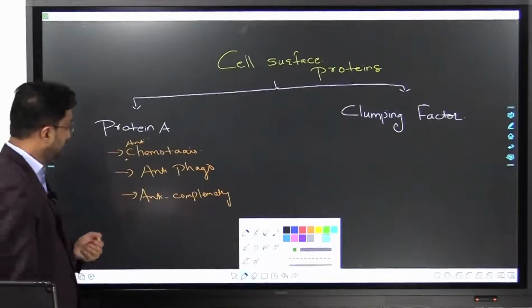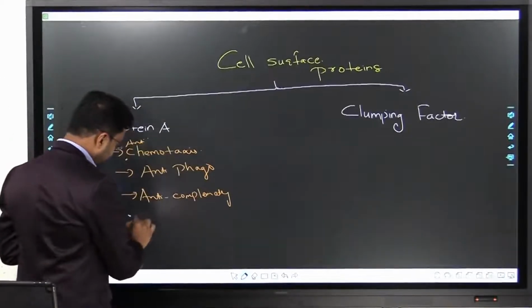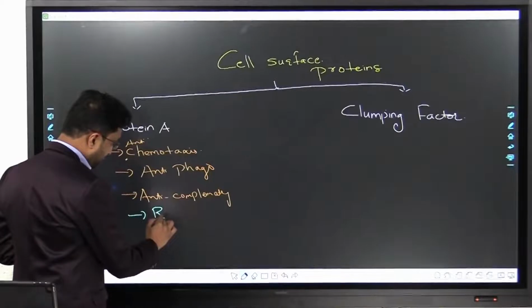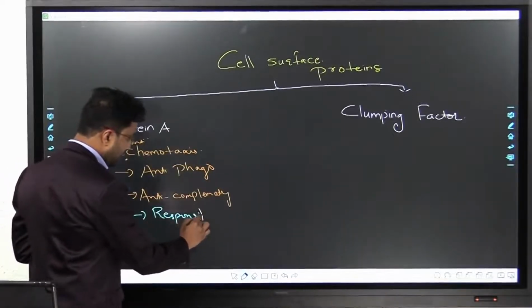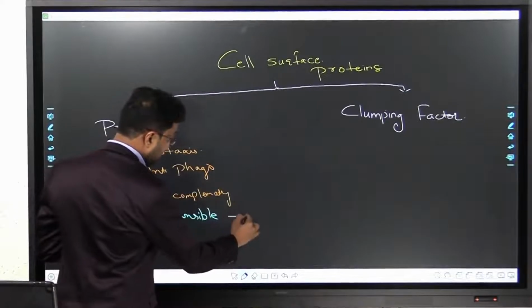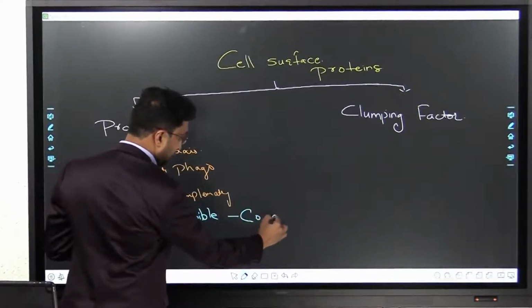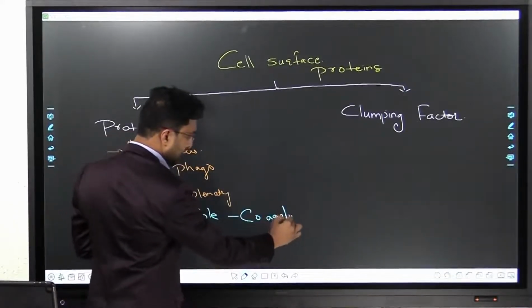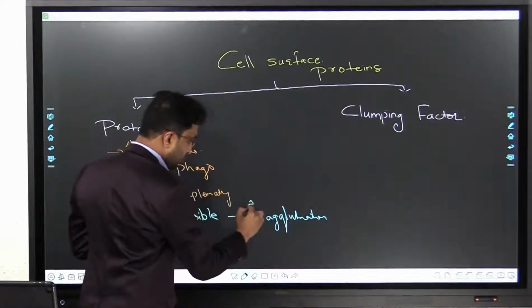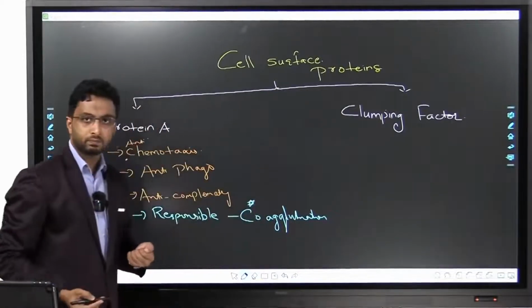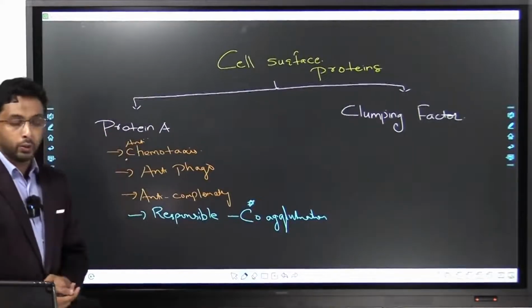This protein A is responsible for a reaction known as coagglutination. Just write it down. It's very, very important. Now, what is coagglutination?